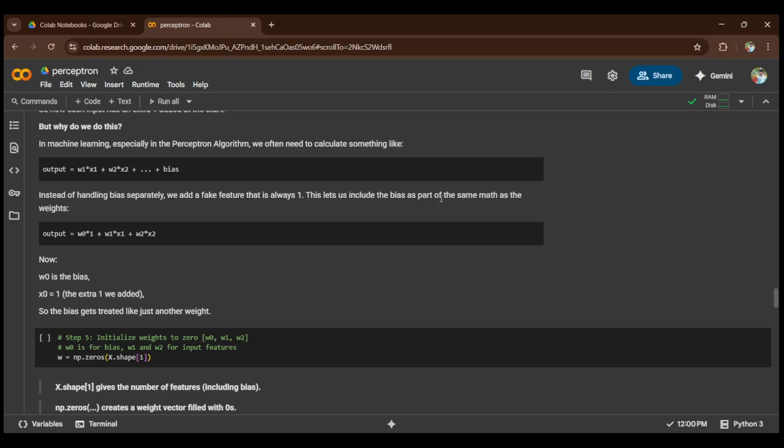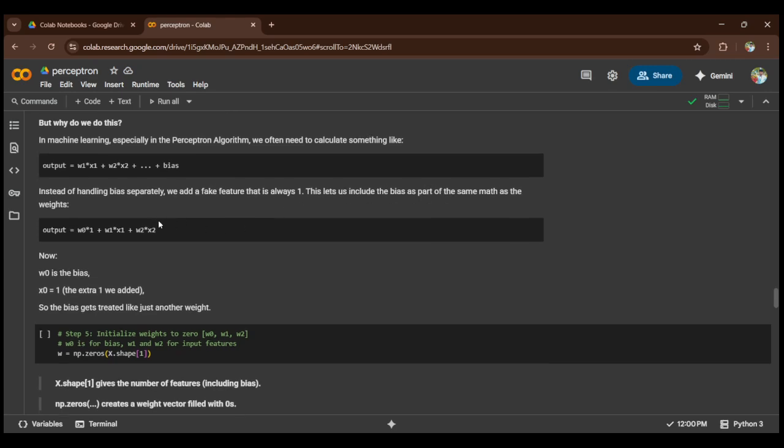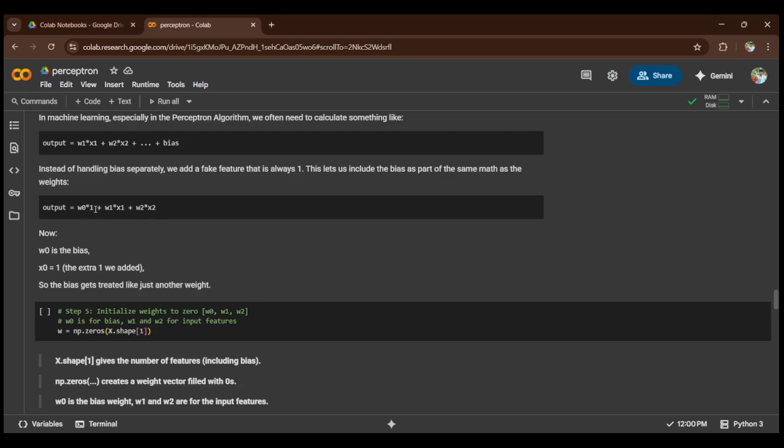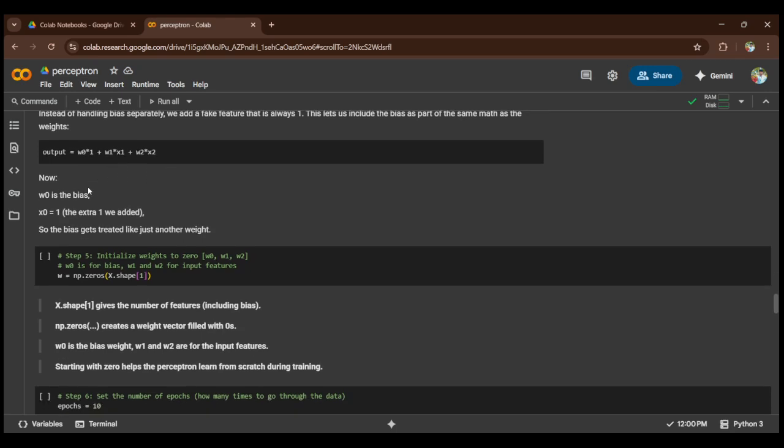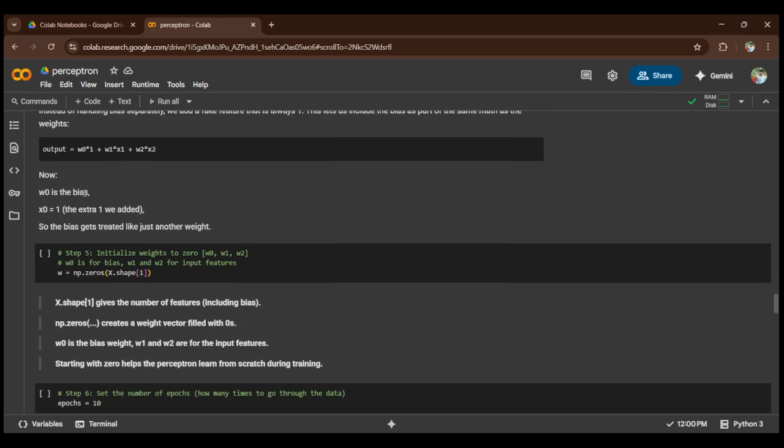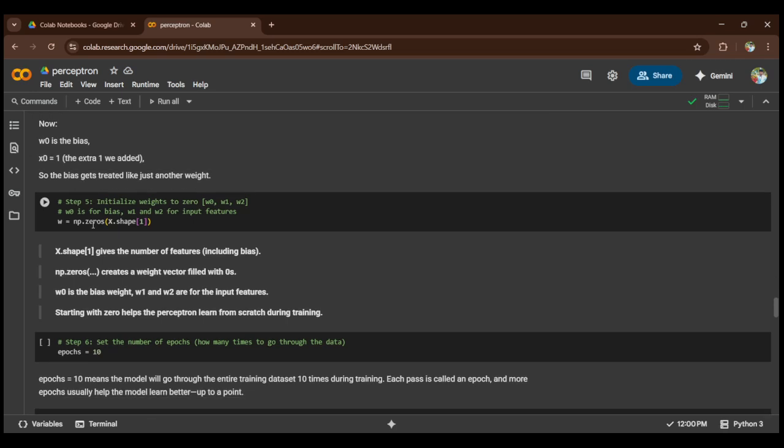Let's include the bias as part of the weighted sum. The output will be W0 x0 + W1 x1 + W2 x2, with the bias. So W0 is the bias. Okay. X0 is a 1 that is extra we added. So the bias gets treated like just another weight.